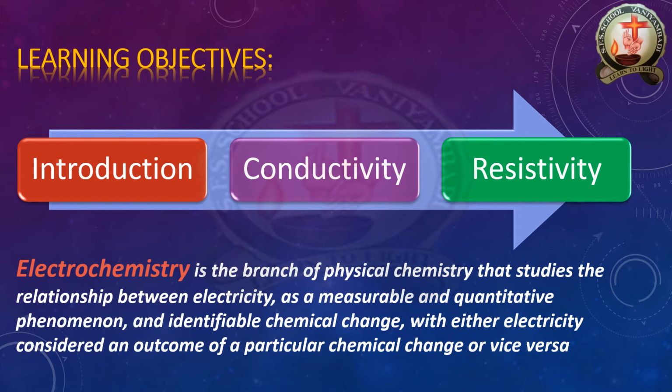Endothermic and exothermic reactions are nothing but releasing energy from inside the chamber to outside, or absorbing energy from outside to inside. How the energy is released as heat and absorbed as cold is called a measurable quantitative phenomenon.